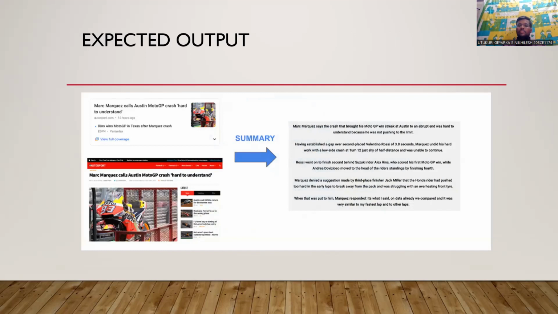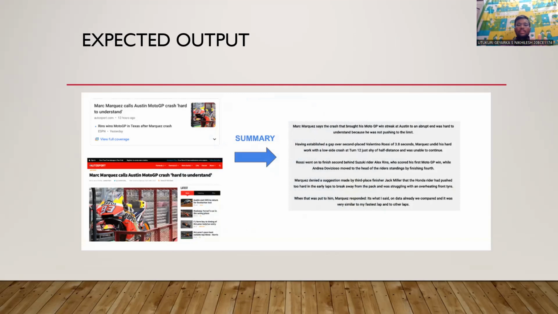See here, a website page is given where some data is given regarding hard to understand things and everything. All this data, including the pictures, will be processed with the help of natural language processing, and a summary is generated in very few words and few lines, so that it gives the content and the information related to everything without changing the important things.